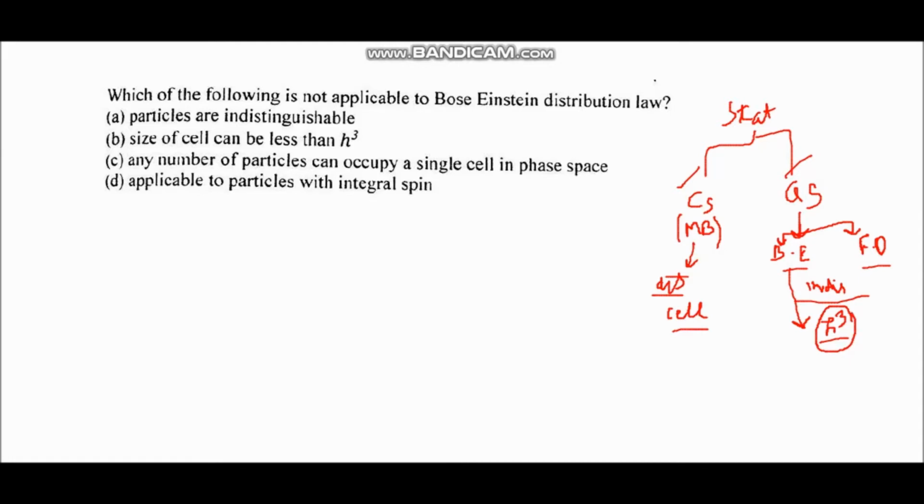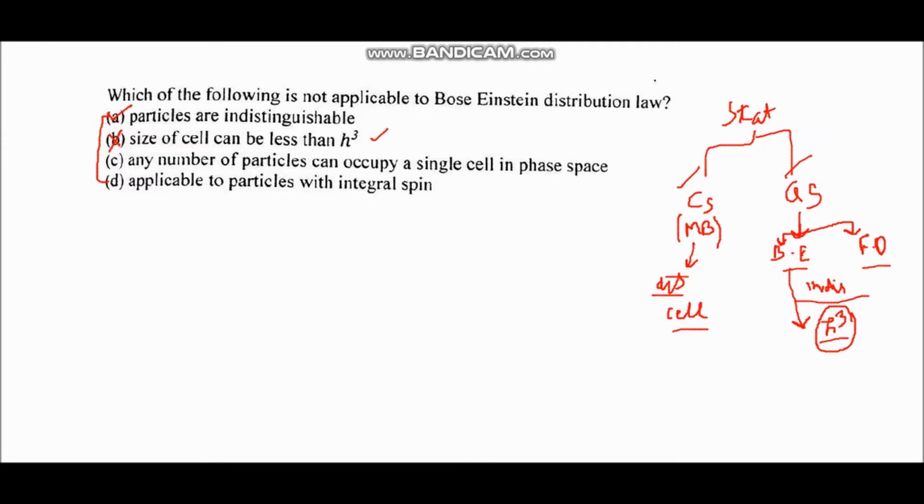And if we have a look at these four options, A is particles are indistinguishable. This is true for Bose-Einstein distribution law. B is size of cell can be less than h cube, but this is not true for Bose-Einstein statistics. So option B is the right answer.